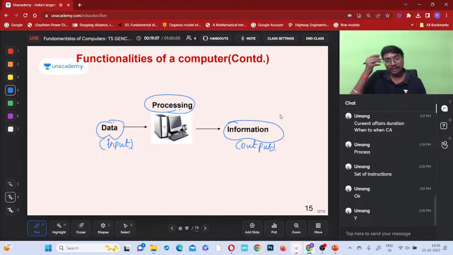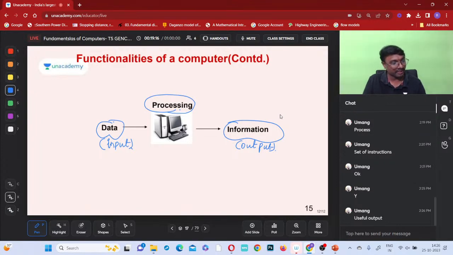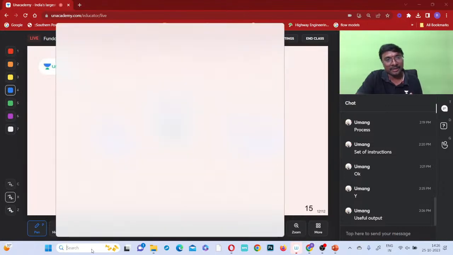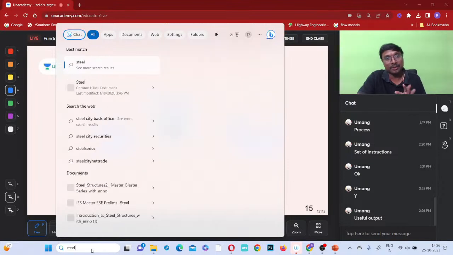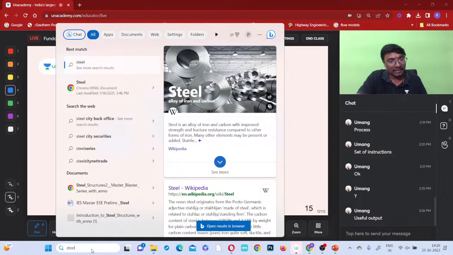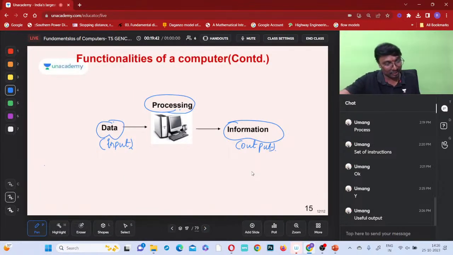Whenever you open a computer, let us say you open the search box. Just for an example, those who are on YouTube can see the search box I am clicking. Suppose I am searching for steel. It is processing the data and will give the results in a useful output. If you search for steel, all the data and files related to steel will be shown.